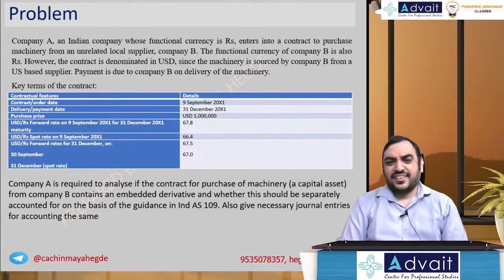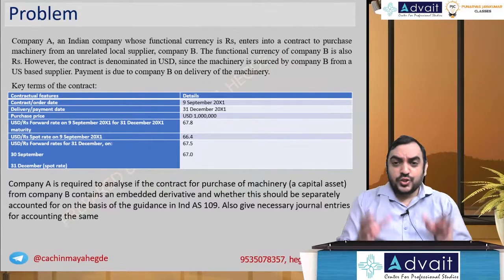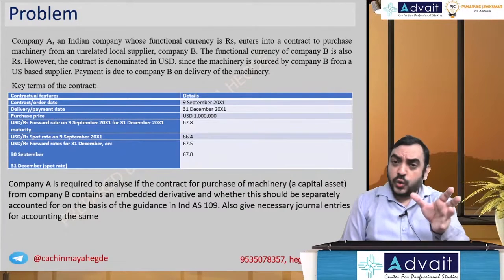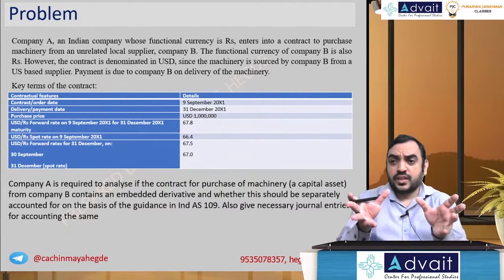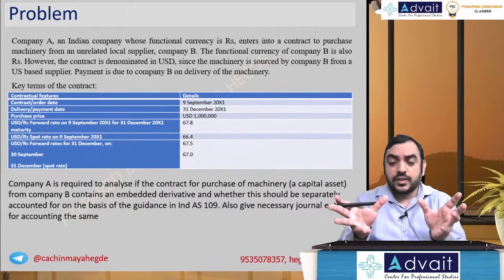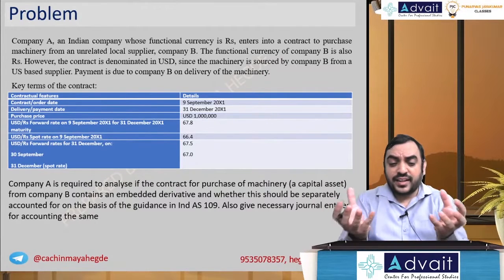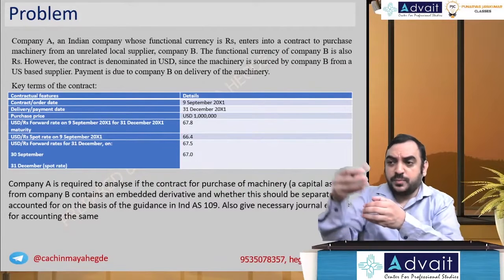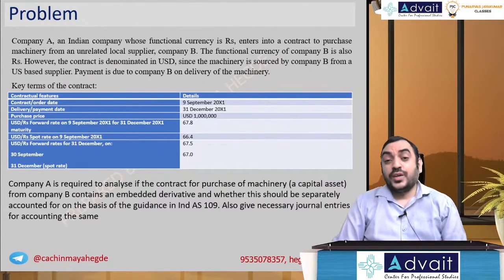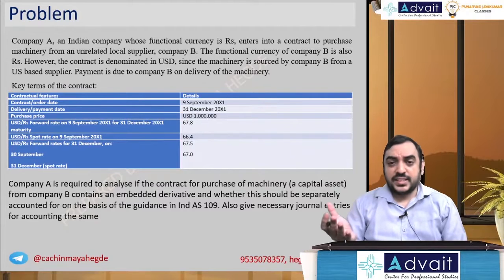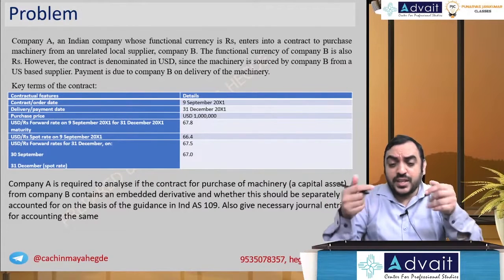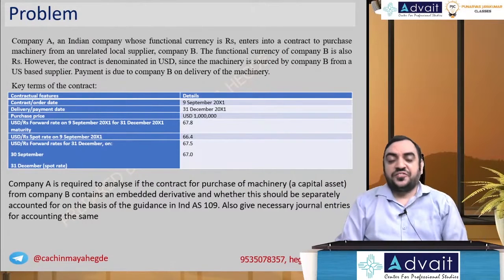Anyway, that is their personal problem. So company A, let's say Mumbai based, local. Company B, Delhi based, local. But the transaction between them is expressed in USD because company B is importing from the USA. The two companies' functional currencies are the same, but the transaction currency is different.